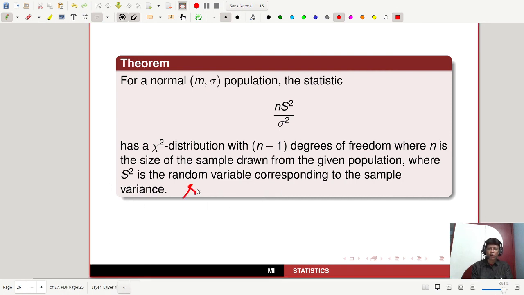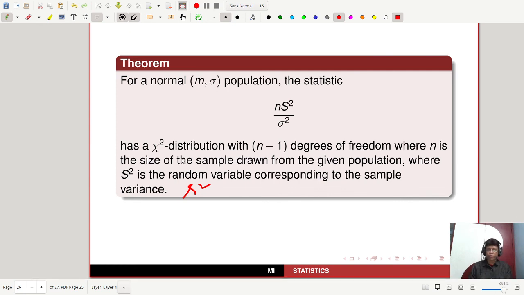Sample variance is small s square, right? So this gives you another important theorem: for a normal m, sigma population, this statistic follows a chi-square distribution.